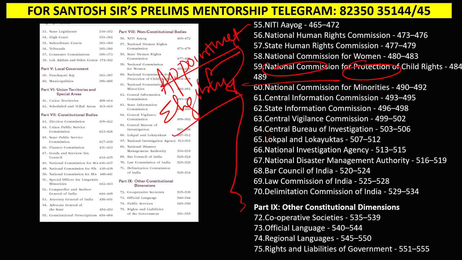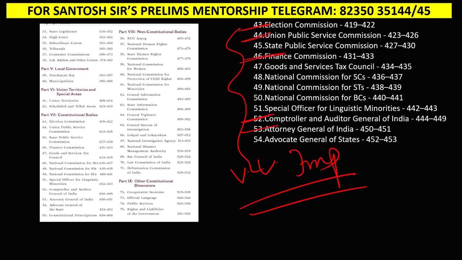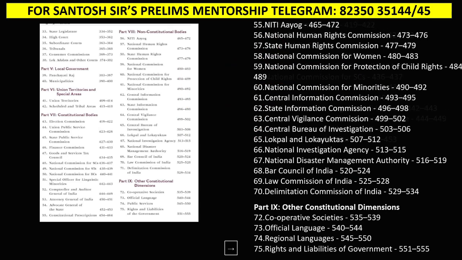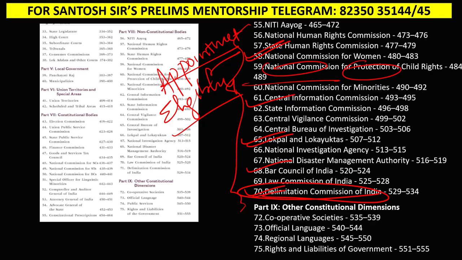Particularly, the Central Information Commission is very important. The Human Rights Commission is very important. If I can pick one or two important chapters, it is the Human Rights Commission and the Information Commission. Lokpal and Lokayukta, a new body, is also very important. Then NDMA is important. Last year they asked a question on the Delimitation Commission. So these two units, the constitutional bodies and the extra-constitutional or legal bodies, are also very, very important.